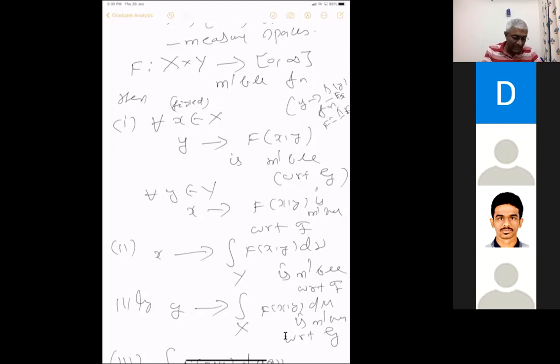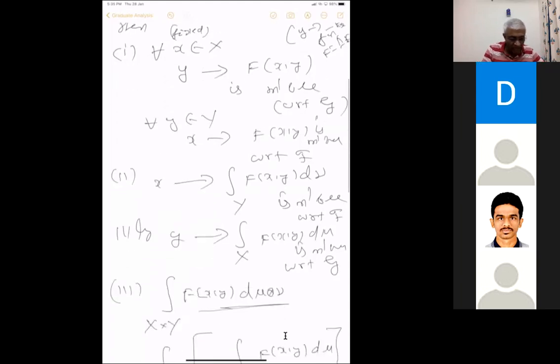Similarly, it's enough to prove the first statement in all these things. The second statement will follow. There are two statements in all of them, and it's enough to prove the first. The proof of the second is exactly similar. You just have to interchange x and y.